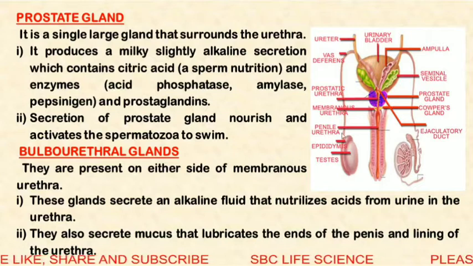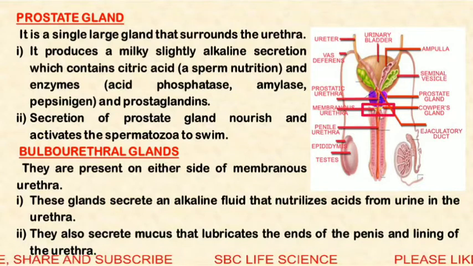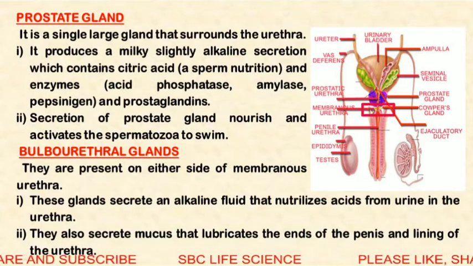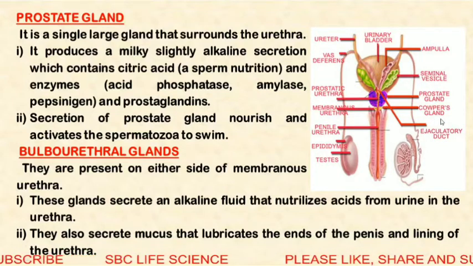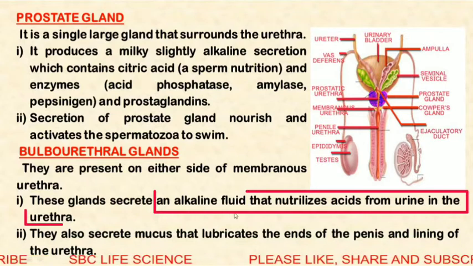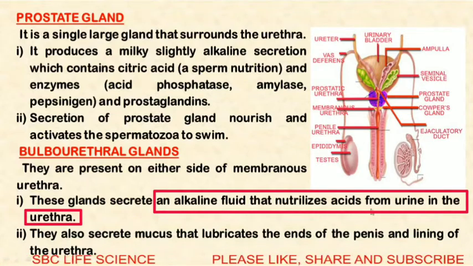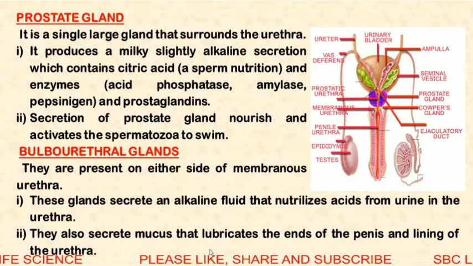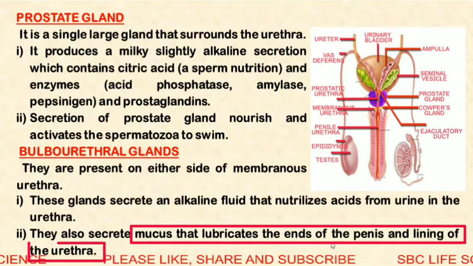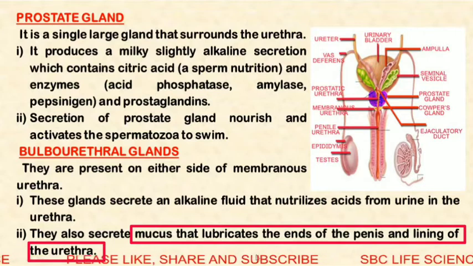Next gland is the bulbourethral gland. Here very small yellowish structures are shown, and these are the bulbourethral or Cowper's glands. They secrete alkaline fluid that neutralizes acids from the urine in the urethra. They also secrete mucus that lubricates the end of the penis and the lining of the urethra.